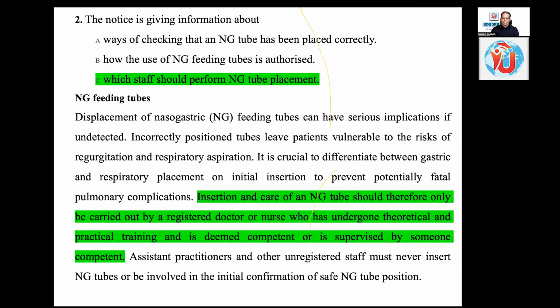Assistant practitioners and other unregistered staff must never insert an NG tube or be involved in the initial confirmation of safe NG tube position. Okay, am I audible?